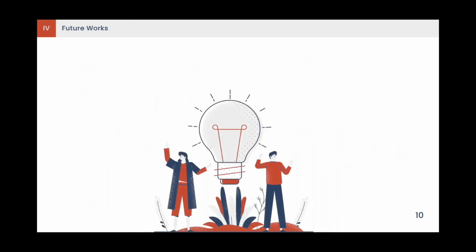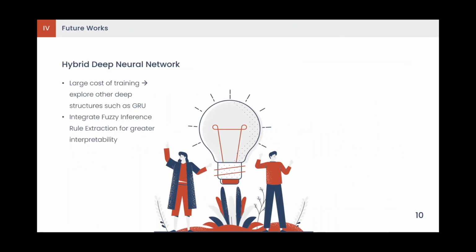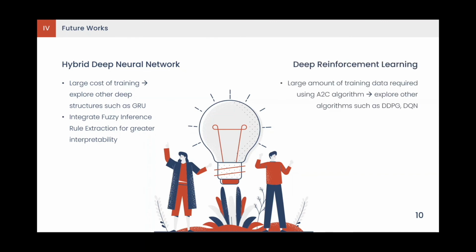There are many opportunities for improvements and future works for my project. For a hybrid deep network, the cost of training is extremely large. Thus, it may be helpful to explore other deep structures that are more cost-effective, such as the GRU. I would also like to integrate fuzzy inference rule extraction into my architecture to achieve greater interpretability. For the deep reinforcement learning architecture, the A2C algorithm requires a large amount of training data. Thus, it will be helpful to explore other algorithms such as DDPG or the deep Q network.